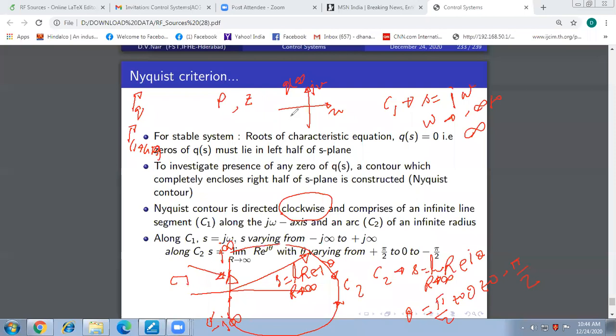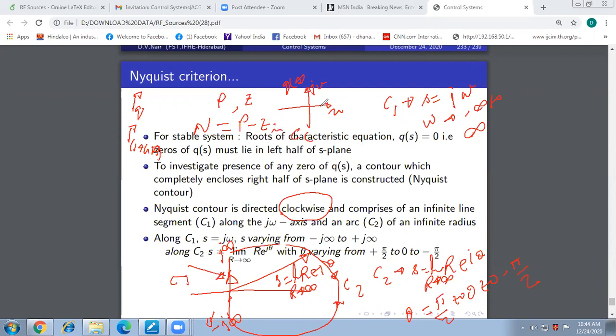What will be the encirclement for every single zero enclosed by the Nyquist contour? What will be the encirclement of the origin in the QS plane? Clockwise, once for every single zero. For every single pole, there will be one encirclement of the origin in the QS plane by the resulting contour in the counterclockwise direction, right? So if there are P poles and Z zeros, then the resultant encirclement N is P minus Z in the counterclockwise direction.